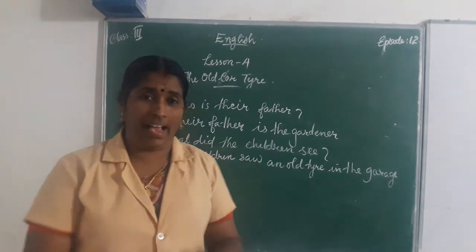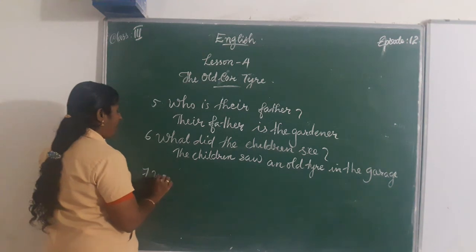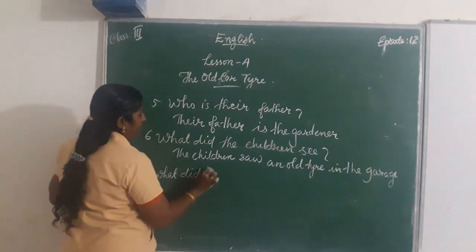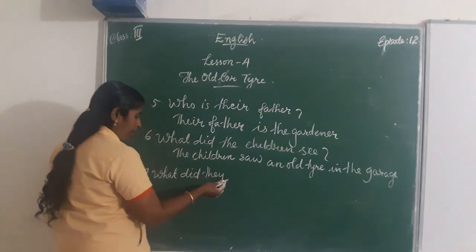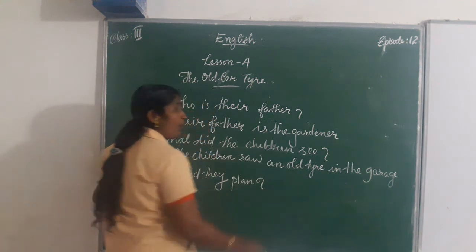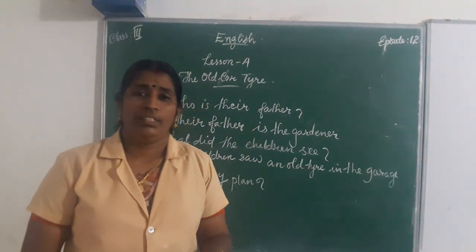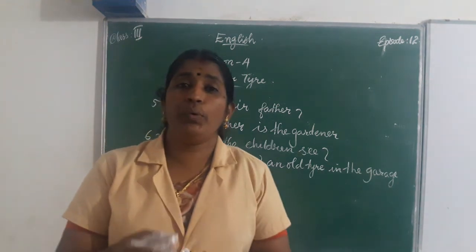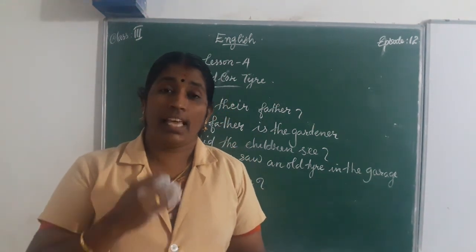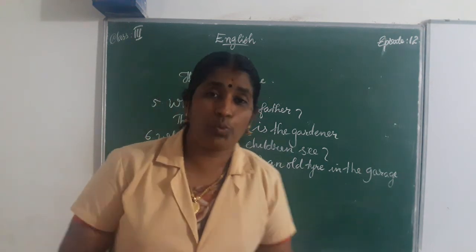What did they plan? What was their plan? Seventh one. They planned to use the tire. Say the answer. They planned to use the tire as a swing.